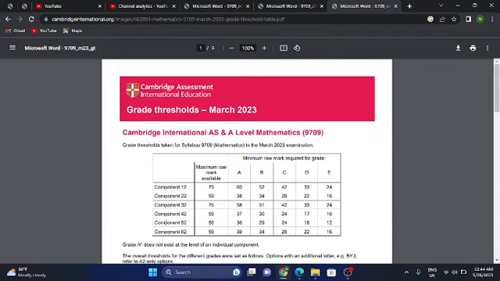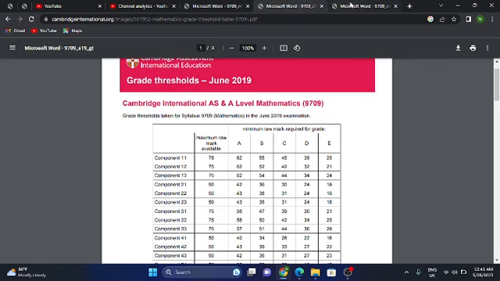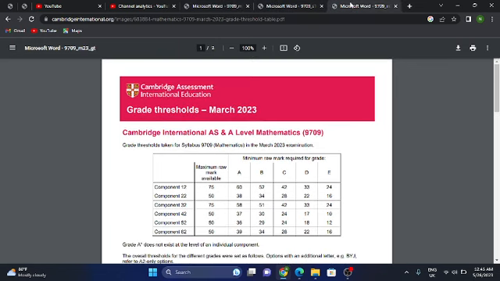No doubt the grade boundaries for paper 4-2, which was for mechanics, are pretty low. But for paper 1-2, which was a pure paper, the grade boundaries are high, you can say. Everyone is expecting that the boundaries for February March will also be high, because in the paper introduced on the Cambridge website, everybody is saying that the threshold will match the 2019 grade boundaries, because there is a long discussion about that. You can visit the website to check. Experts are saying that the grade boundaries will match 2019.